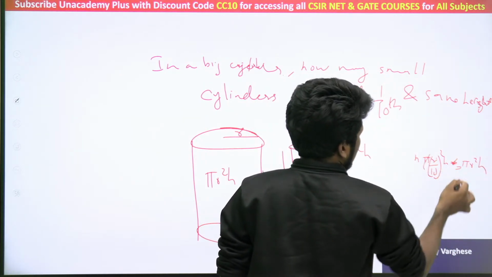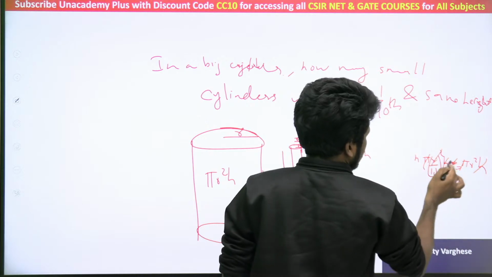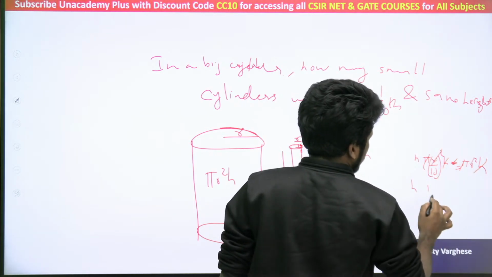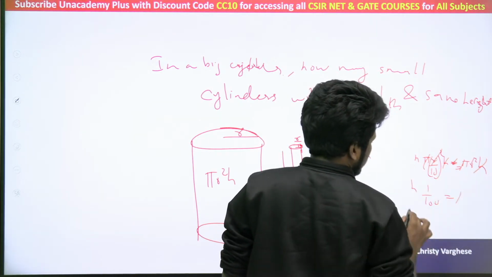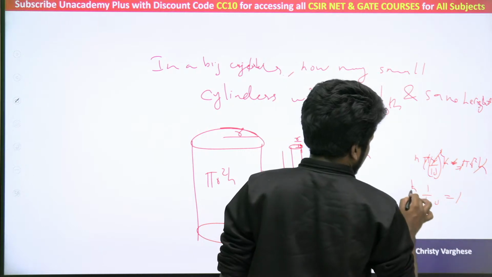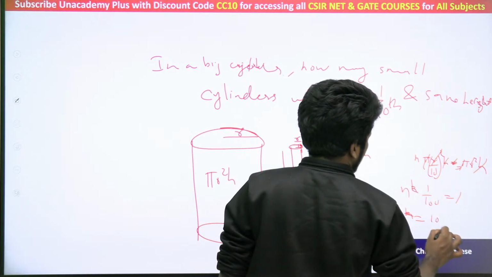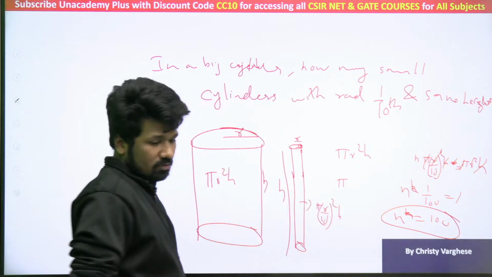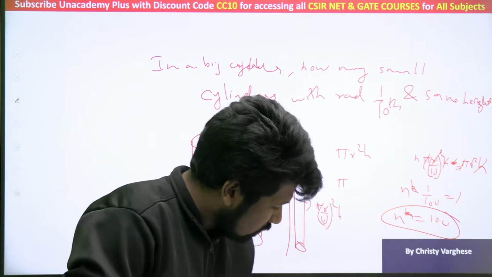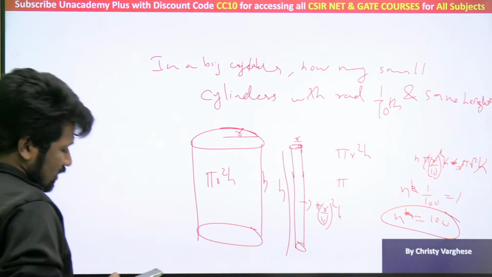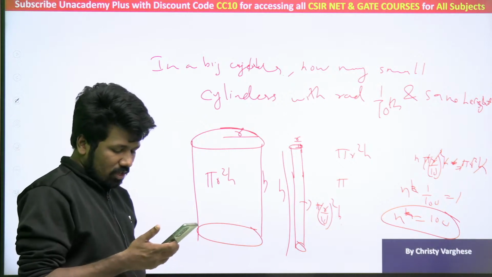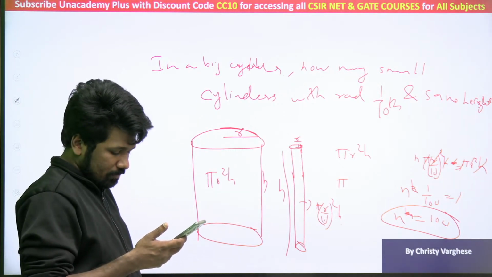Pi cancels, h cancels, r square cancels. n into 1/100 equal to 1. n equal to 100. 100 small cylinders will be there. Again I am telling, if this is the idea of the question, this is the answer. If the original question has any deviation, the answer will also change.